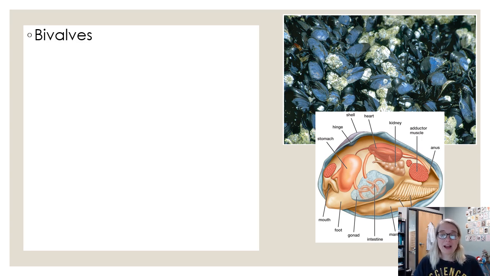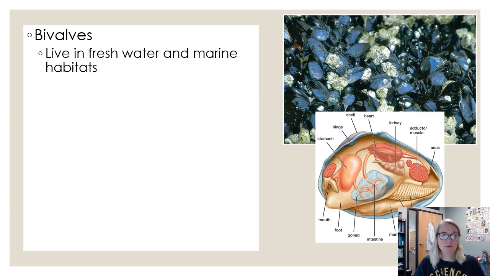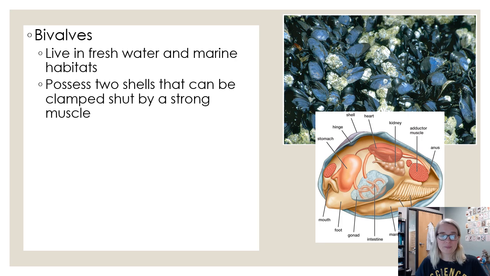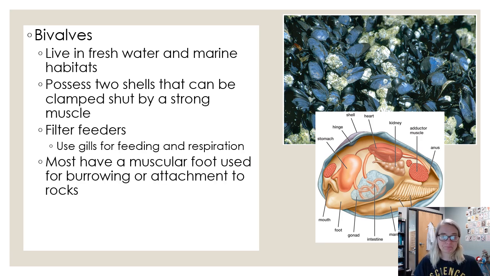Here we have bivalves, which are also mollusks. These are going to be things like mussels that you can see here, clams, oysters, those types of things, freshwater and marine. They clamp together two shells, that's bivalves. They're also filter feeders, in that they bring in water, filter the small food bits in that water, then pump out the extra water.